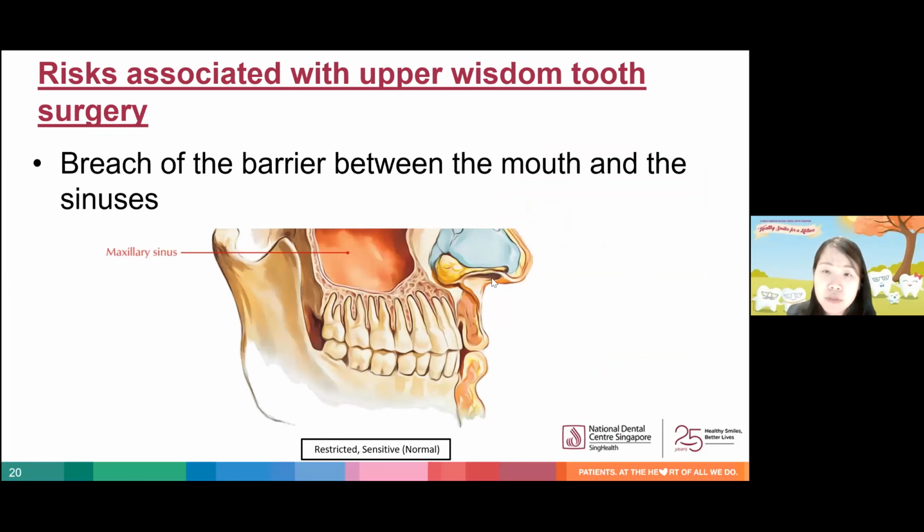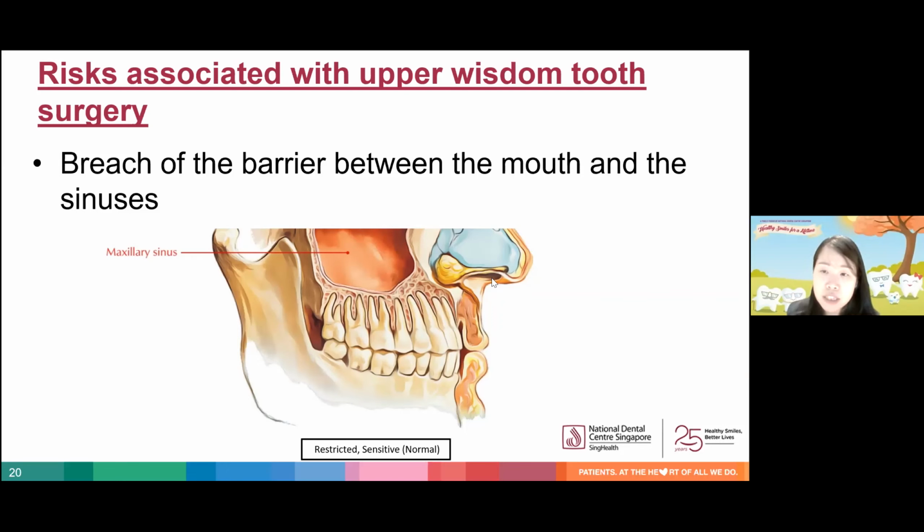As for specific risk for removal of an upper wisdom tooth, the sinuses are located just above the roots of the upper molars. In some patients, the upper molar roots may extend into the sinuses, or for some, there is only a thin layer of bone between the roots of the teeth and the sinuses above. For such patients, there is a possibility of breaching this natural layer of bone between the base of the tooth socket and the sinuses above during removal of an upper wisdom tooth, especially if this tooth is deeply buried in close proximity to the sinus floor.